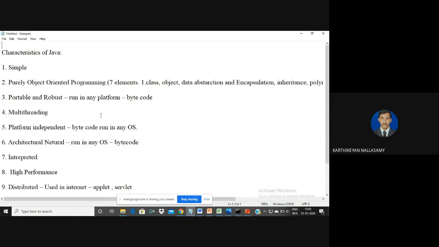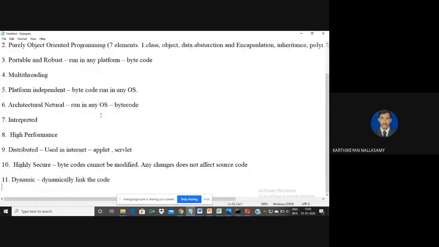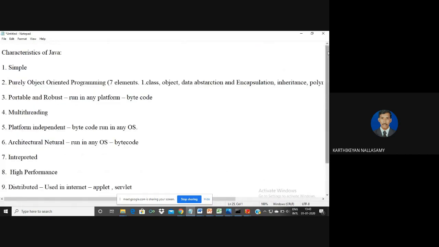Java supports the concept of multi-threading. Java supports the concept of distributed applications. Java is platform independent and architecture neutral. It is an interpreted language, and it provides high performance, so it can be used in any application. The next one is that it is highly secure, and it is also dynamic in nature. That means Java programs are dynamic in nature, so they dynamically link with each other.